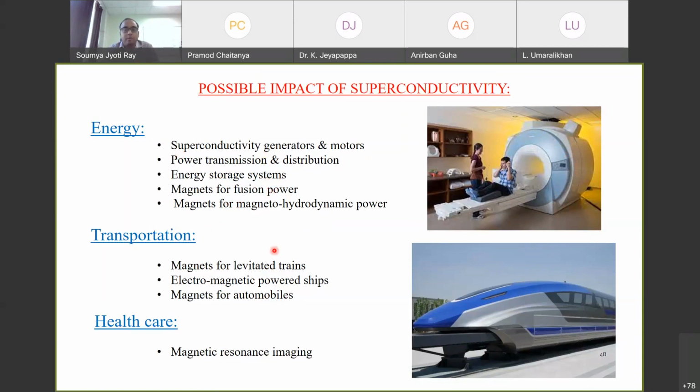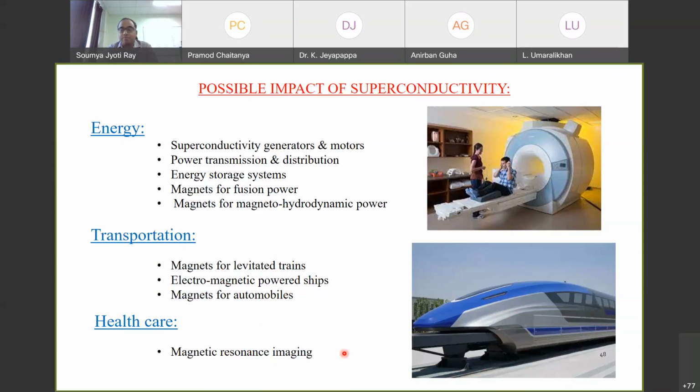Then in transportation, there is magnetic levitation, the maglev trains, which were first introduced in Japan almost 30-40 years back. Recently, China has also introduced these trains quite heavily. These trains don't run like conventional trains; rather they float on the track through the Meissner effect. There is a repulsion. Then there are electromagnetic powered ships and magnets for automobiles. In healthcare, we have magnetic resonance imaging, and of course sensors like bolometers.